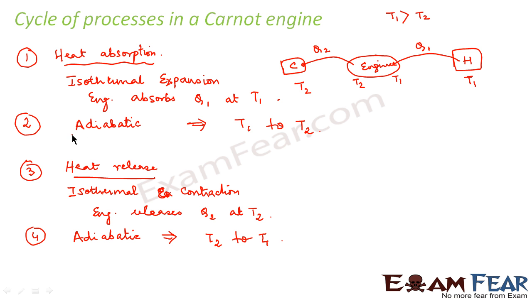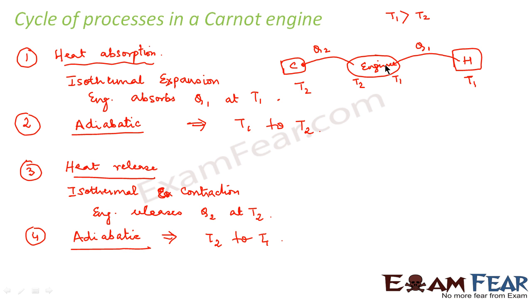So these 4 steps together will constitute one cycle of a Carnot engine. The Carnot engine consists of one isothermal expansion followed by adiabatic, then isothermal contraction, which is again followed by adiabatic, and this cycle will keep continuing. So let me brief it once again. Our aim was that the engine should absorb some heat Q1 from the hot reservoir and then release some heat Q2 to the cold reservoir, and then again absorb heat Q1 from the hot reservoir.